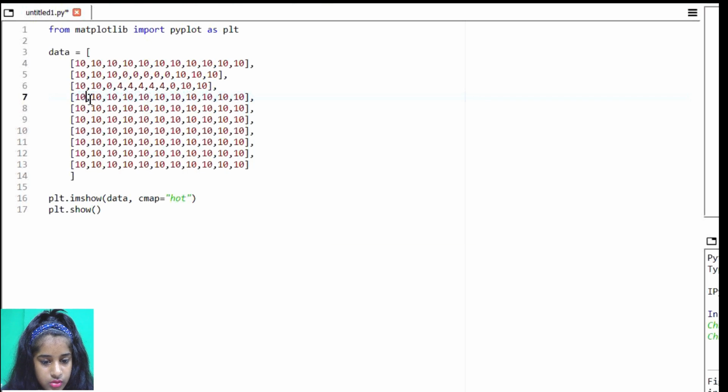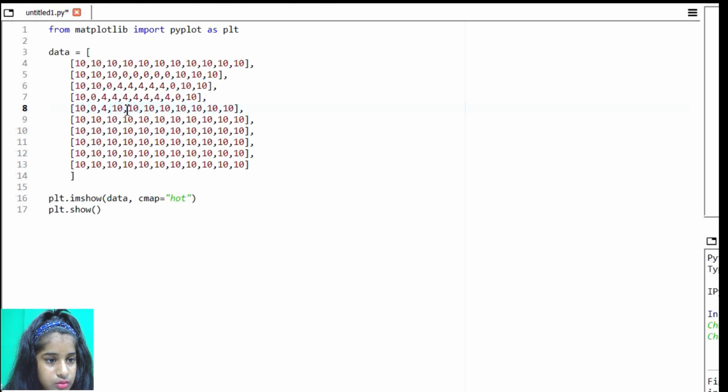And then in the fourth row, we need a 10 and then 0, and then we need 4s, similar to the third row. So the fourth row is going to be like 10, 0, 4, 4, 4, 4, 4, 4, 4, and then 0, 10.